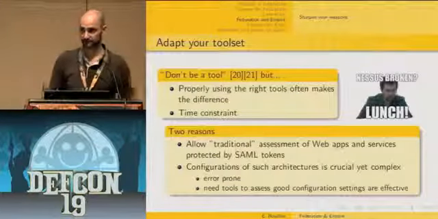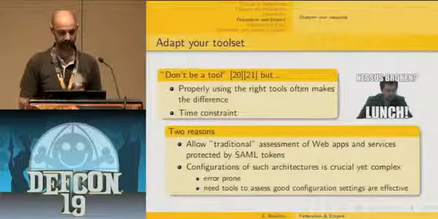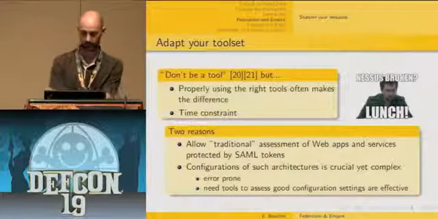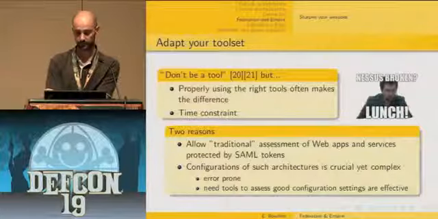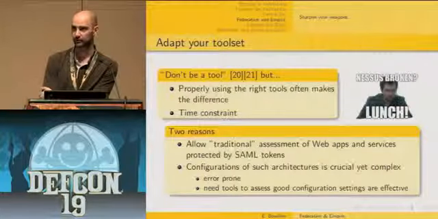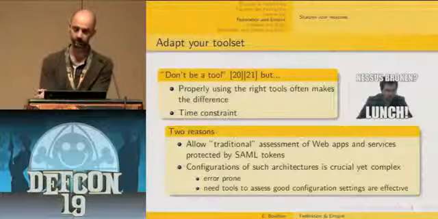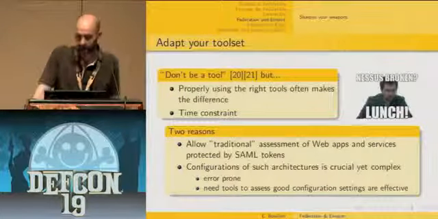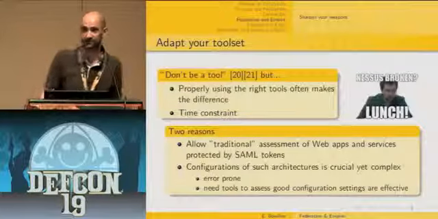That's why I think we still need to adapt our toolset, even though some great presentation on web application assessment states that we should not be a tool, and that the only tool really needed is our brain. I still think that properly using the right tool often makes a difference, especially because it's usually a time-constrained exercise.